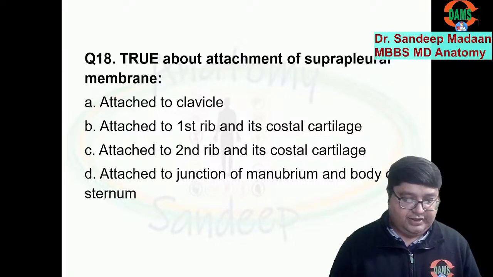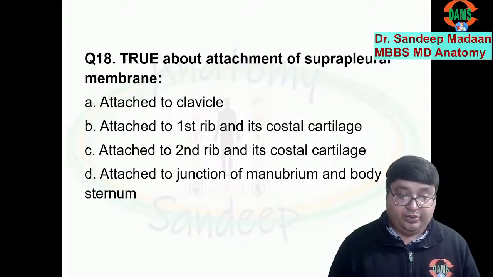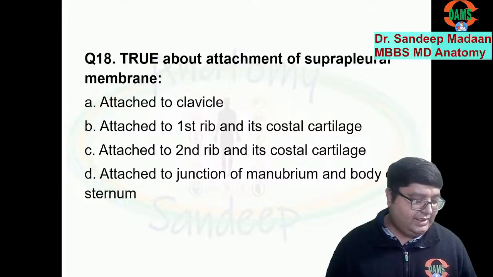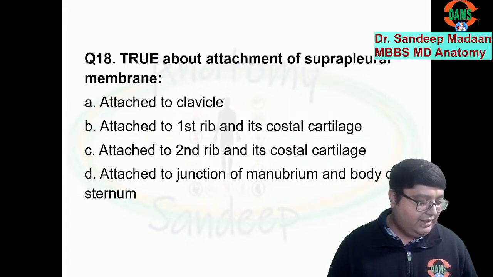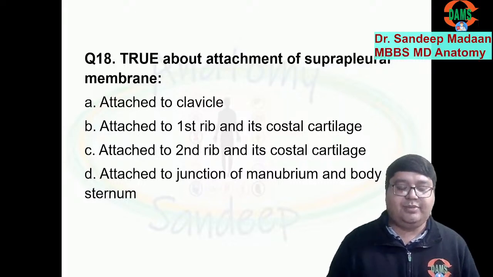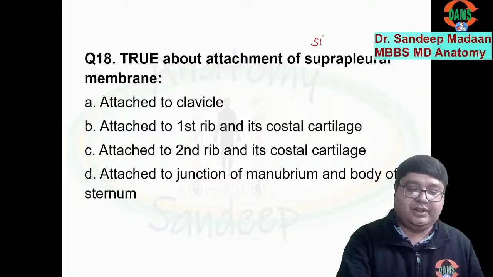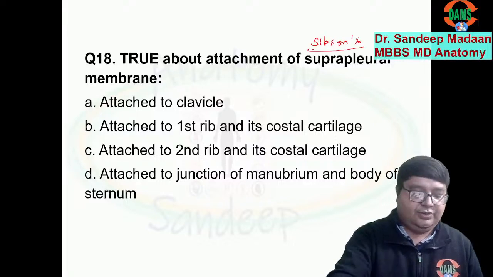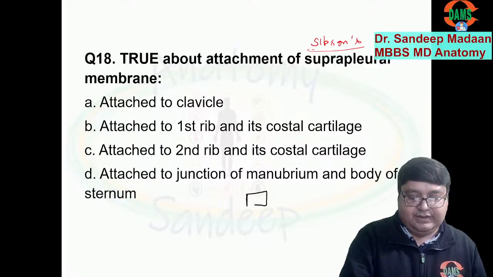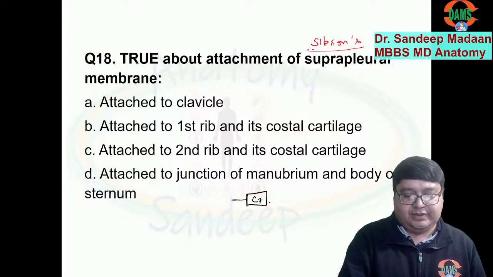Now this question, all are true. No, only one statement is true for the suprapleural membrane. So basically, from where to where do we have this? Yes, what's your answer? Suprapleural membrane is also called as Simpson's fascia. So when you look at this way, we have the C7 vertebra, and this is the transverse process.